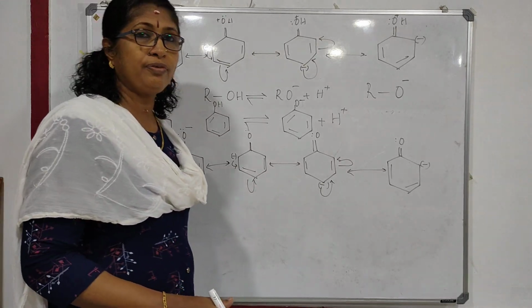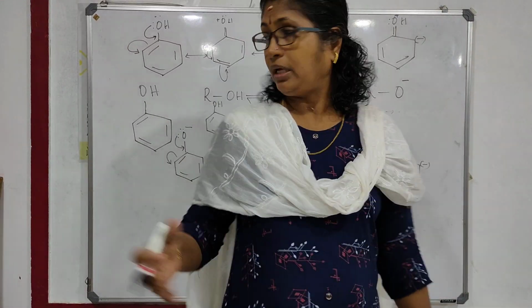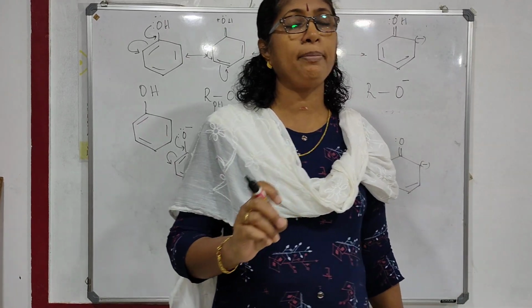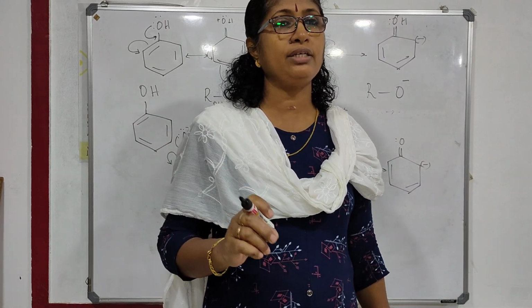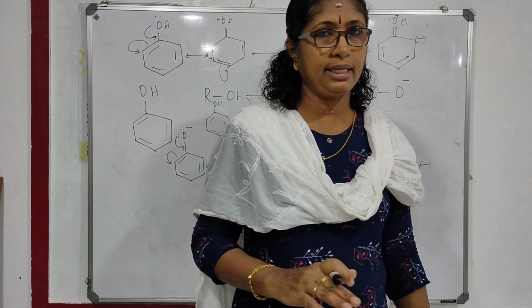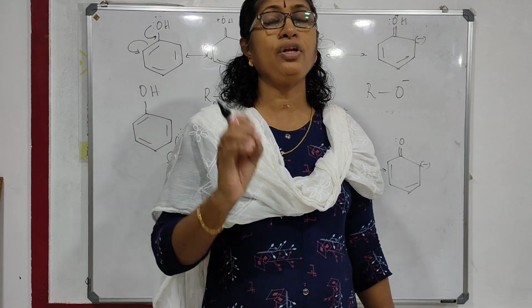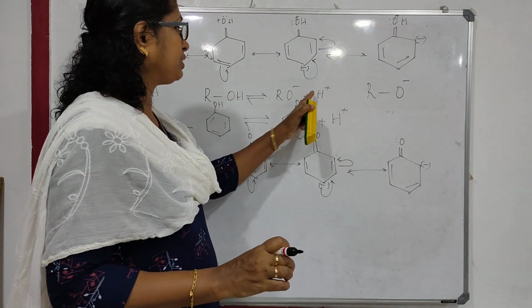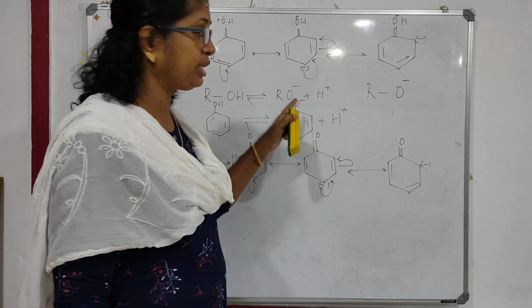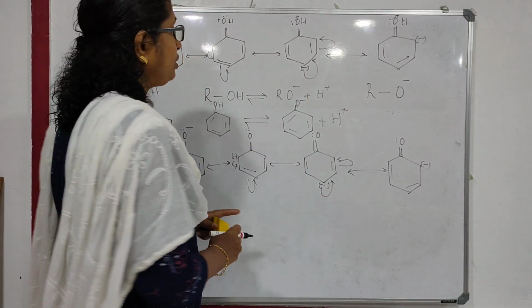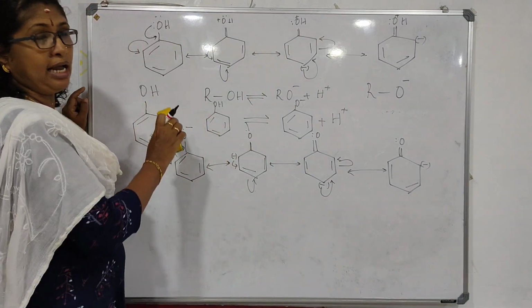So in phenol, the oxygen is attached to an sp2 hybridized carbon, which is more electronegative. Therefore the OH bond is more polar, and hydrogen can be easily released. The next reason is that the phenoxide ion is stabilized by resonance. The alkoxide ion is not stabilized by resonance. Therefore, phenol is more acidic. Understood? So, phenols are more acidic than alcohols.